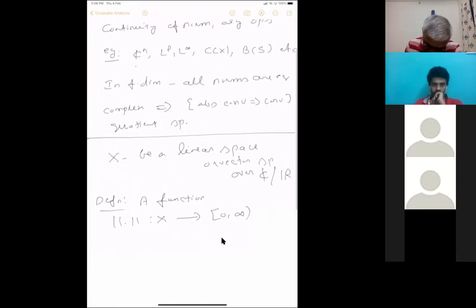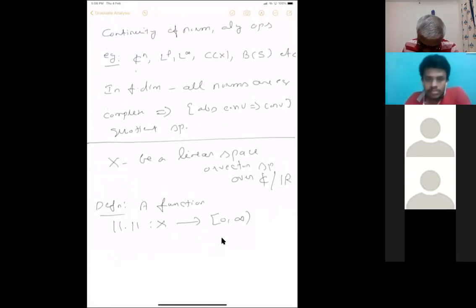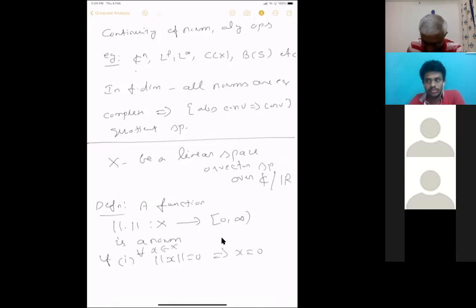So a norm is a function defined on the vector space that takes values in the non-negative real line. It's a real number. It does not take the value infinity. A function is said to be a norm if, first, it is greater than or equal to 0, and norm of x equal to 0 implies x equal to 0, for all x in X. This is what is called faithfulness.